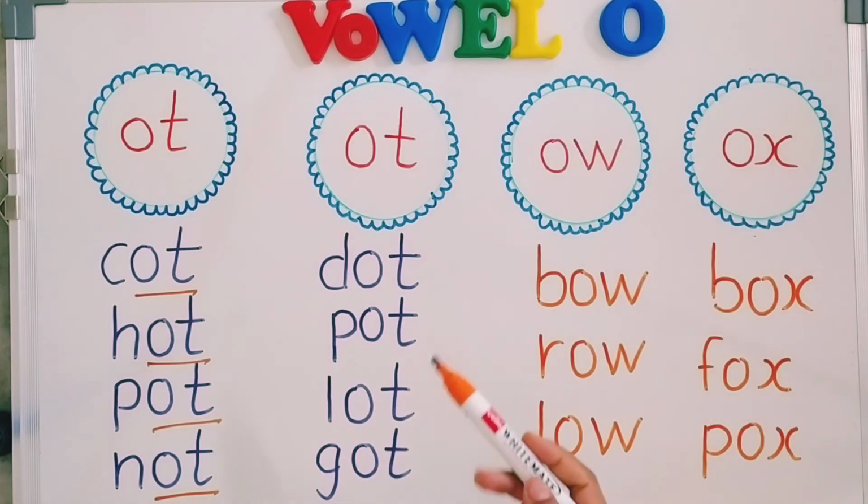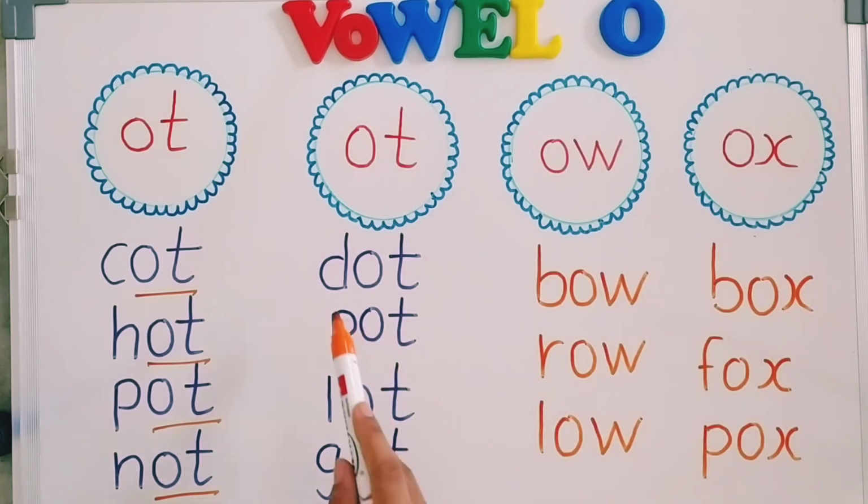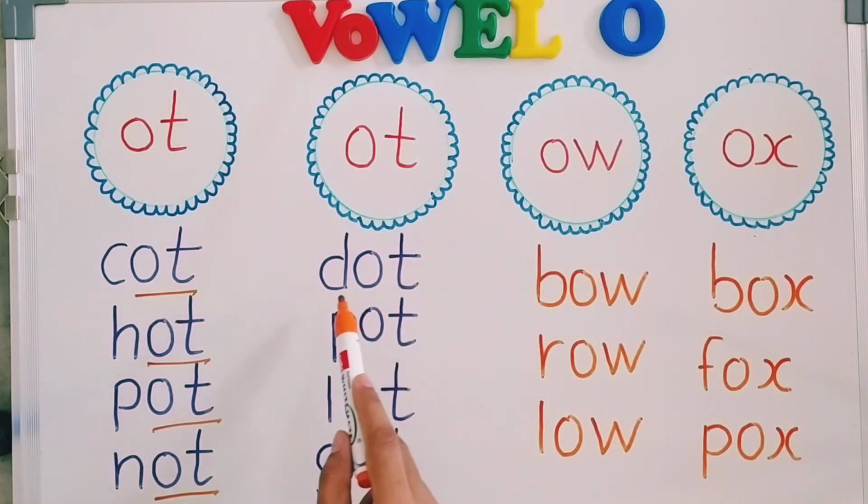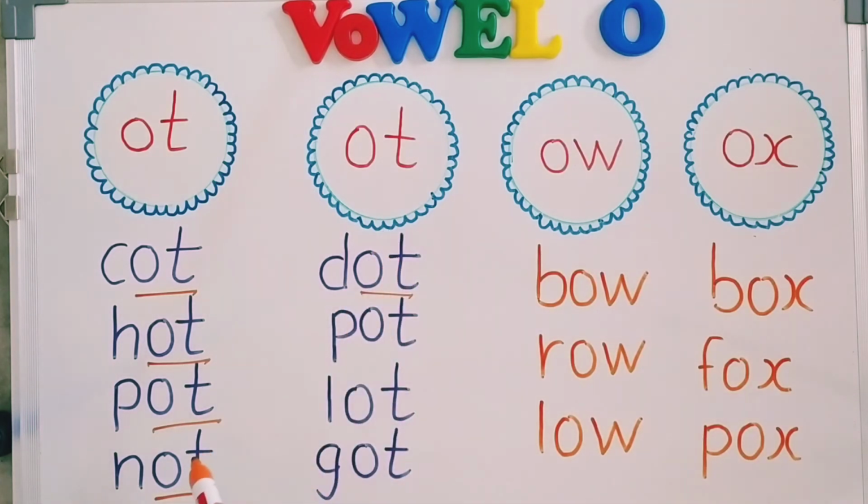Some more words with OT: d-ot, dot; p-ot, pot; l-ot, lot; g-ot, got. When we merge both the sounds, it will be "ot", like d-ot, dot; p-ot, pot; l-ot, lot; and g-ot, got.